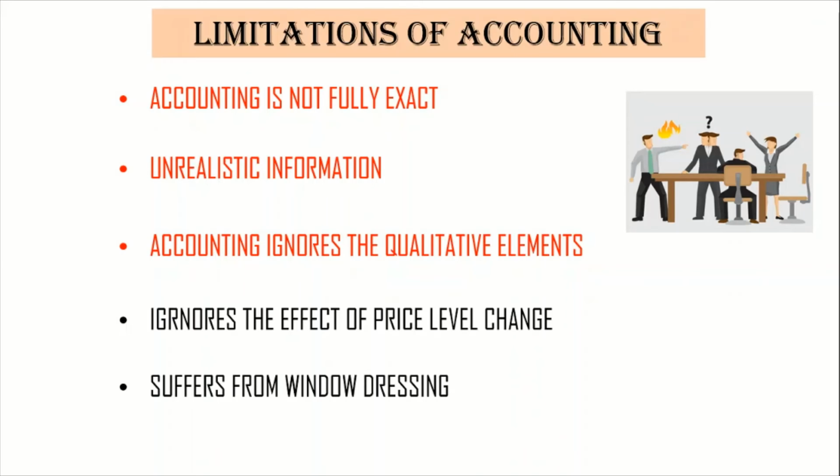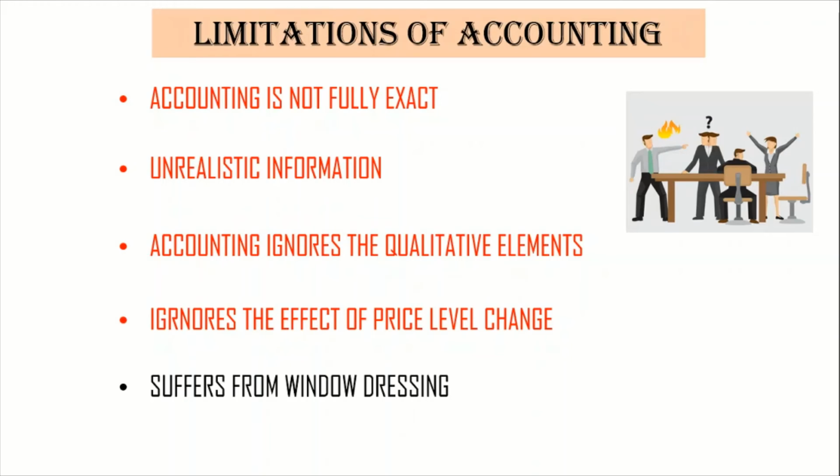And moving to the next, it ignores the effect of price level change. Now what is this? Accounting is recorded on that particular date. As I have taken the example, it records the machinery at 1 lakh. Maybe in the second year the value of machinery has gone down to 50,000 because of new invention, some new technology being introduced, so it becomes obsolete and its value decreases in the market.